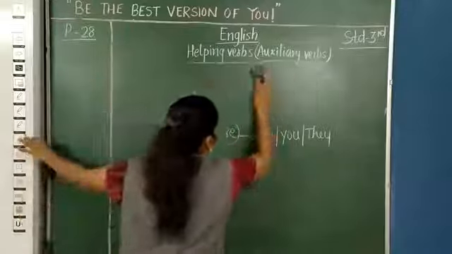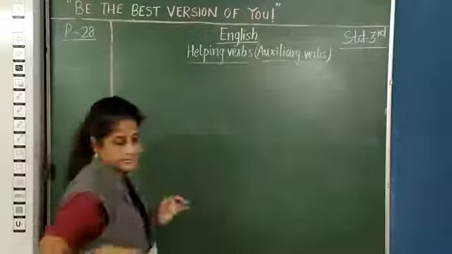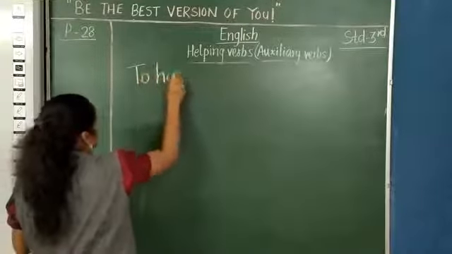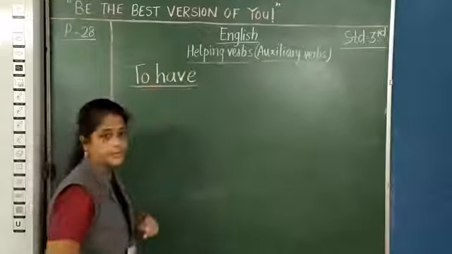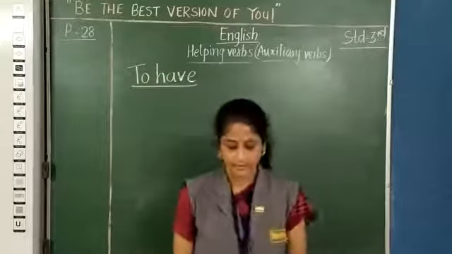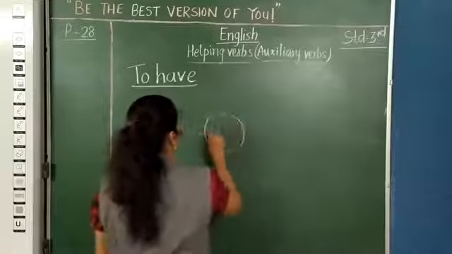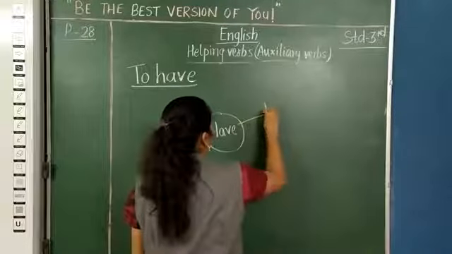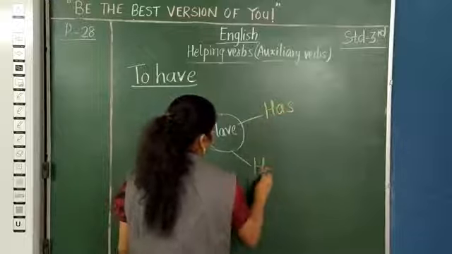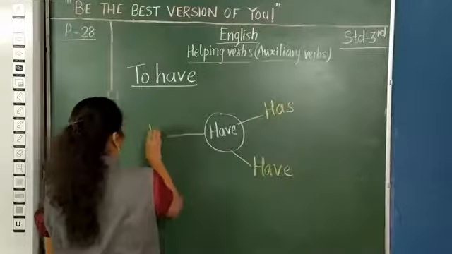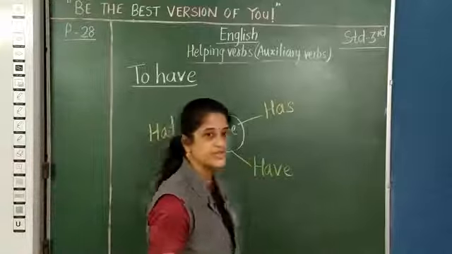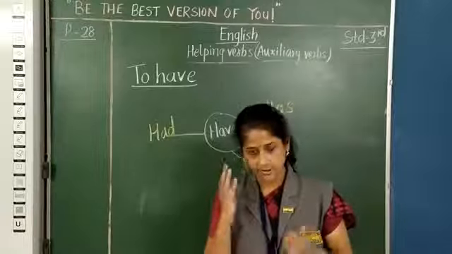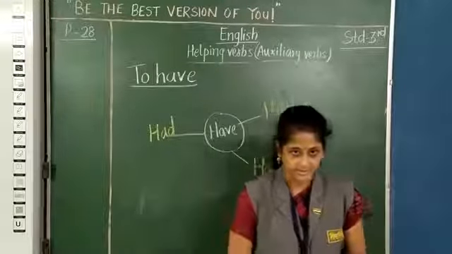Today I am going to start with the next form of verb. The second one is the to have. Yes, this is the second form of verb. Now, in this form of verb, you have three family members: has, have, and had. Okay, and you use these three family members, has, have, had, as your main verb or your linking verb in your sentence.